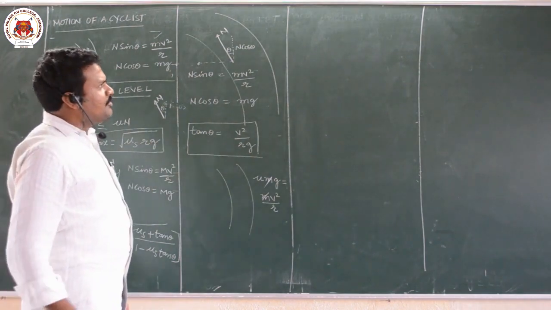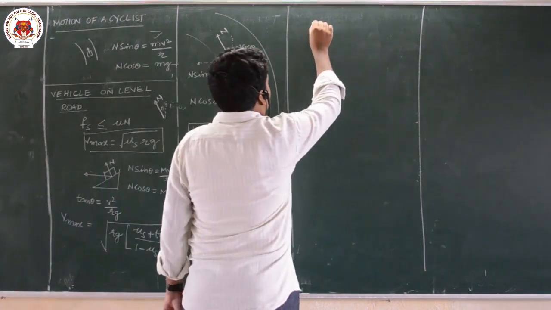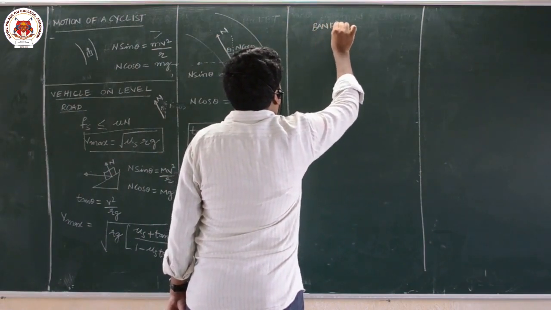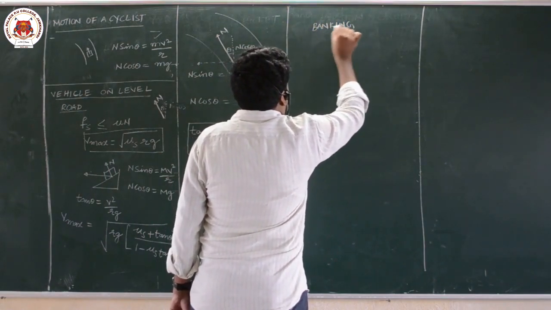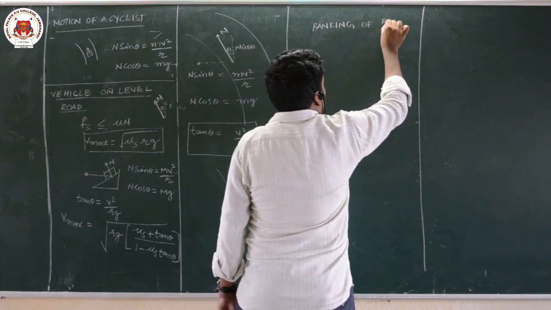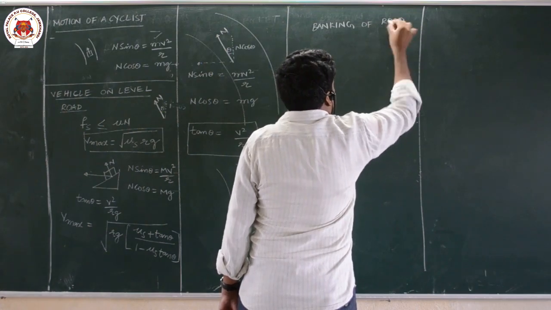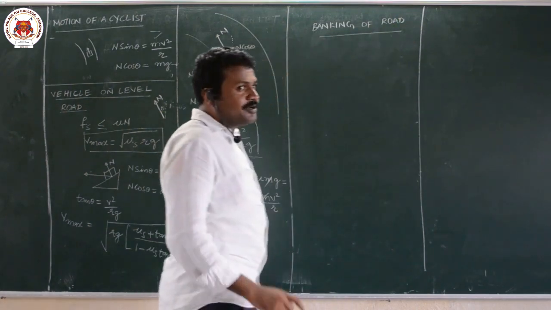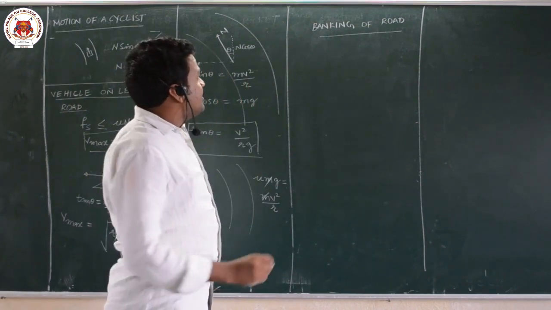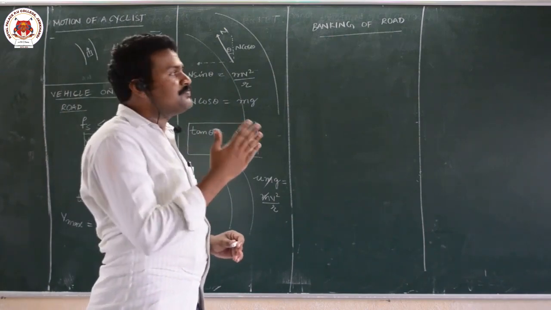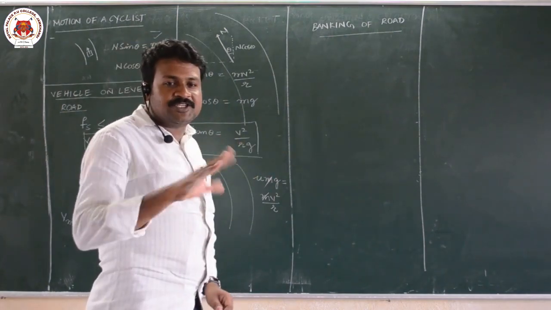So next what will they do? They will do banking of roads. In order to avoid the movement of the person away from the circular road, and in order to provide necessary centripetal force, what will they do? They will raise the outer edge of the road.